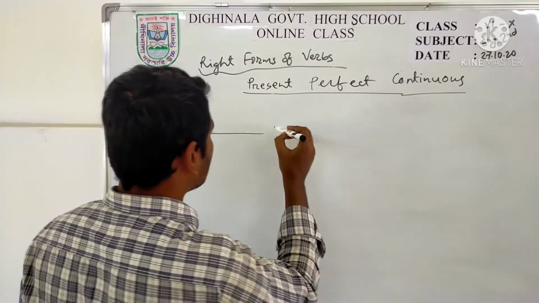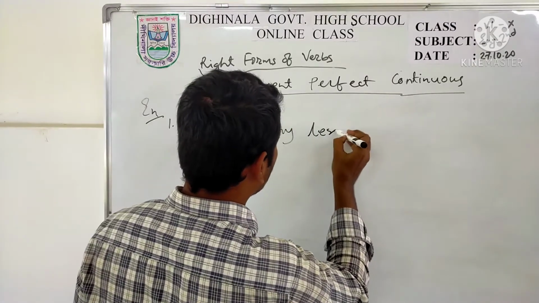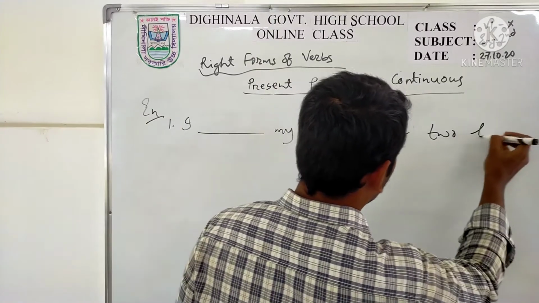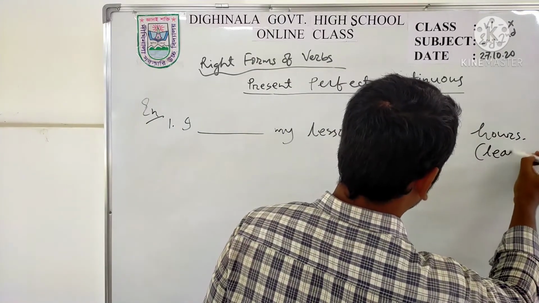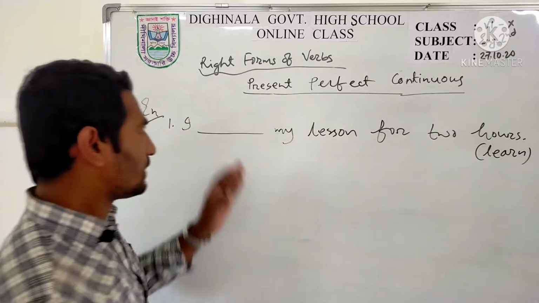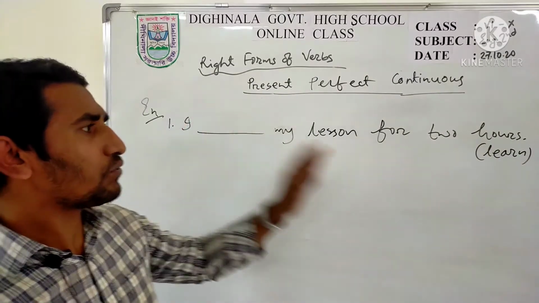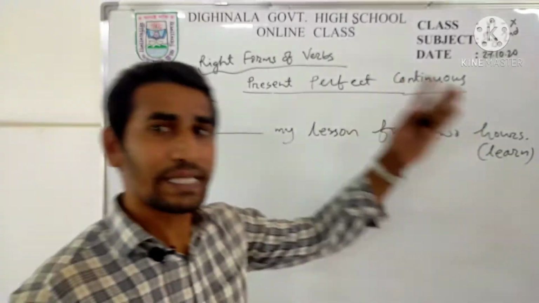I dash my lesson for 2 hours. You can see the sentence. I dash my lesson for 2 hours. আমি 2 ঘন্টা ধরে আমার পড়া শিখছি.